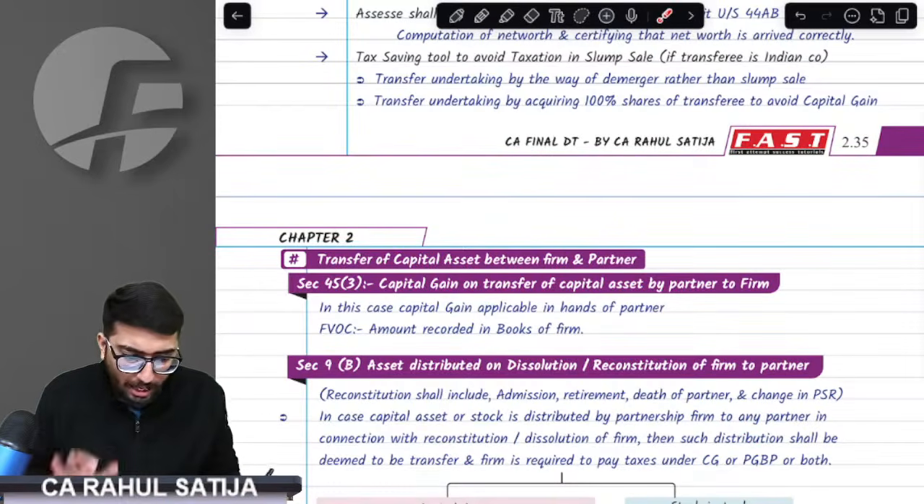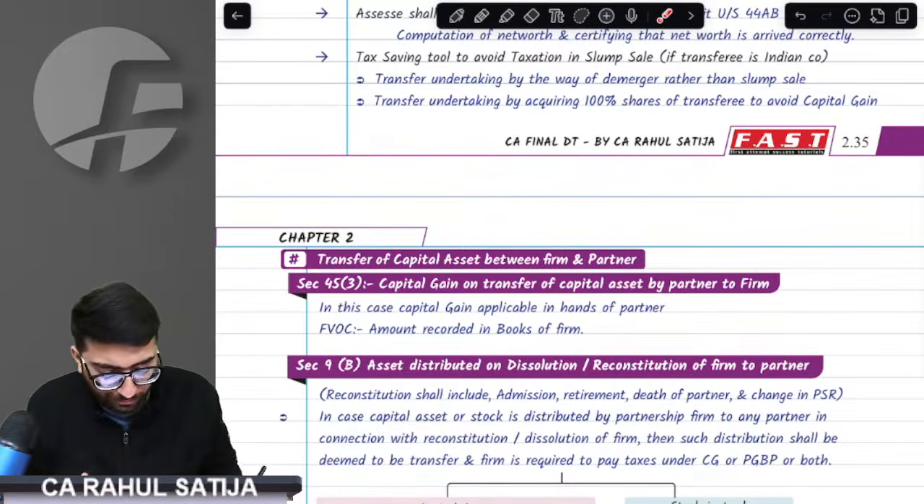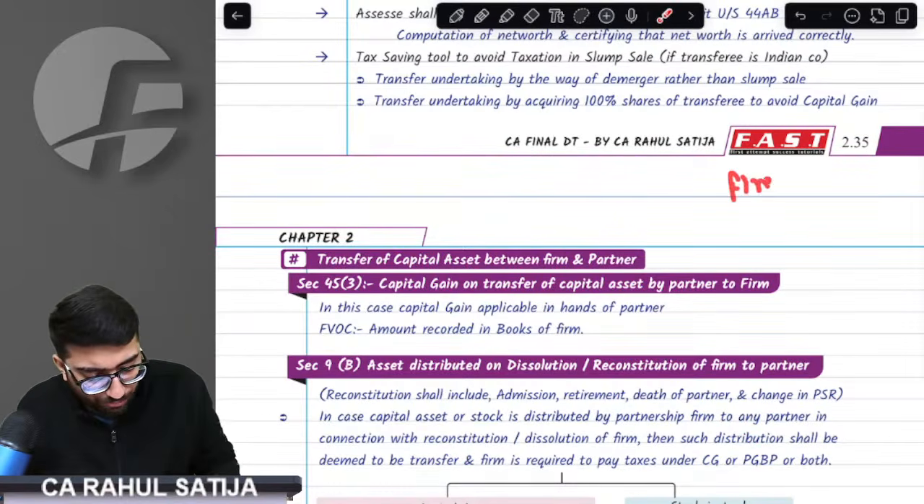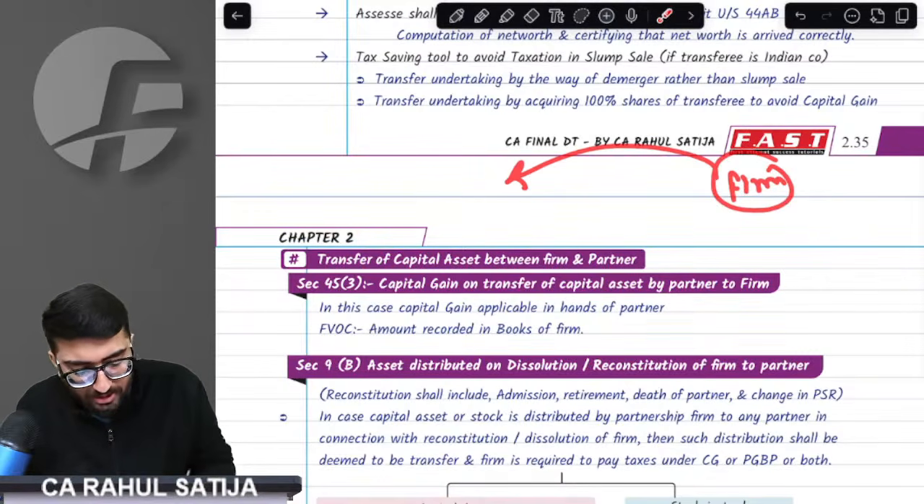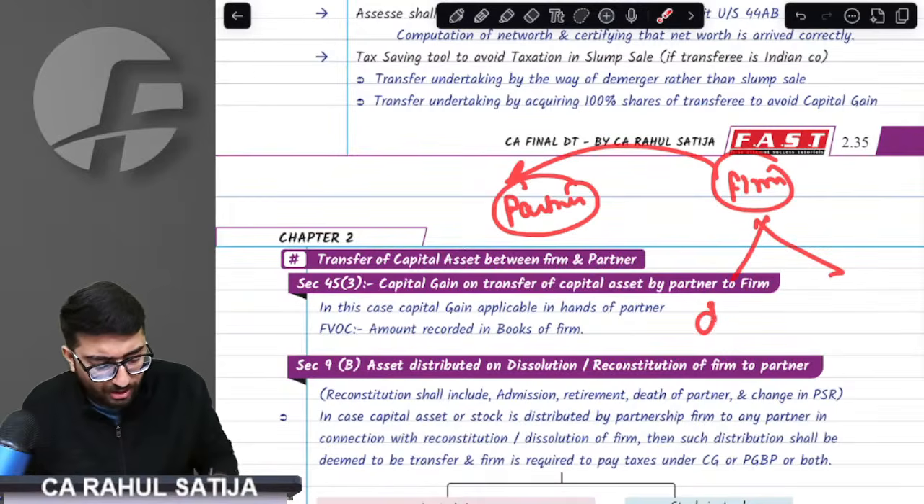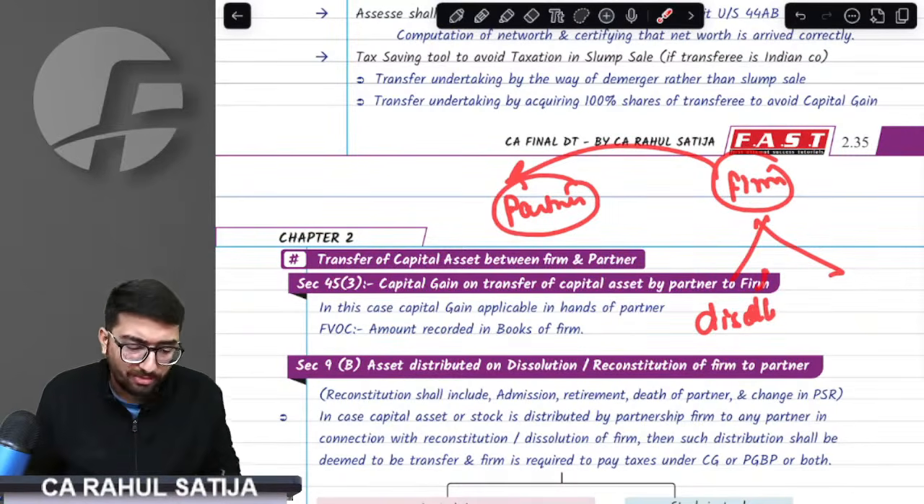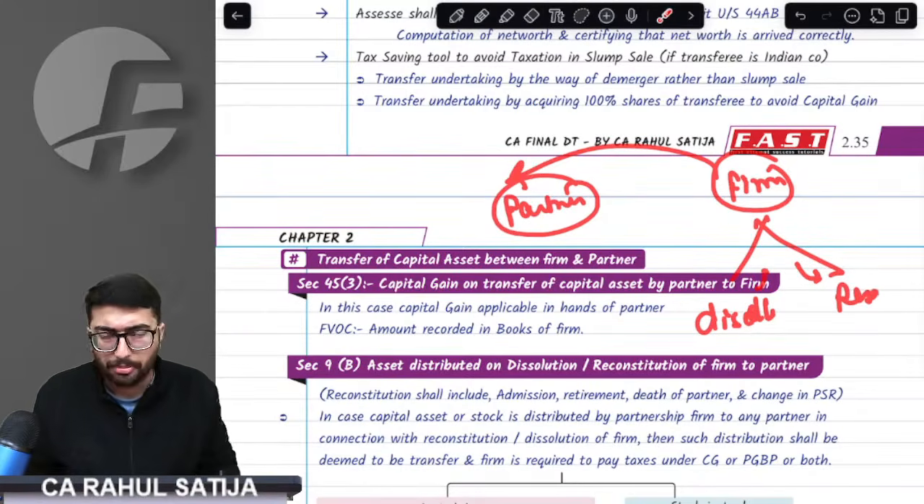Perfect, sir. Sir, what if the firm provides assets to the partner? Here we have two special cases. First of all is dissolution of firm. At the time of dissolution, assets are being transferred, or at the time of reconstitution, assets are being transferred.